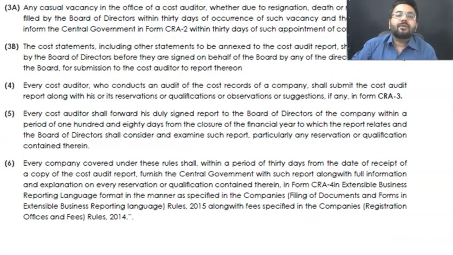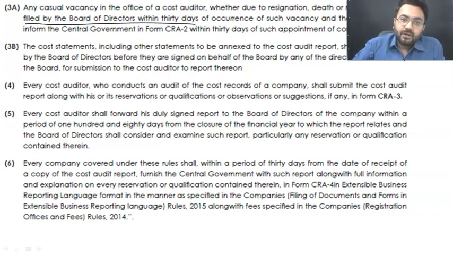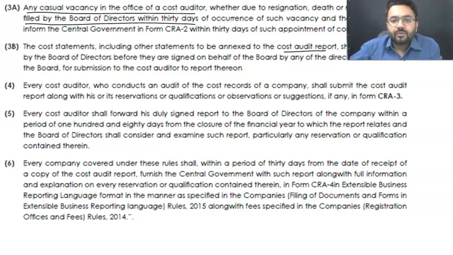Okay, and apart from that, in case of any casual vacancy, whether due to resignation, death, or removal, you are going to fill that casual vacancy within 30 days. Do remember, my dear students, if any casual vacancy has taken place, you need to fill it within 30 days. Got it?